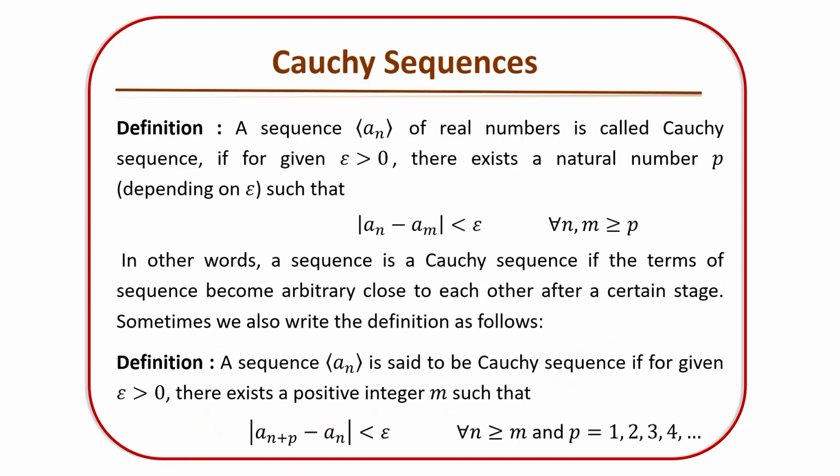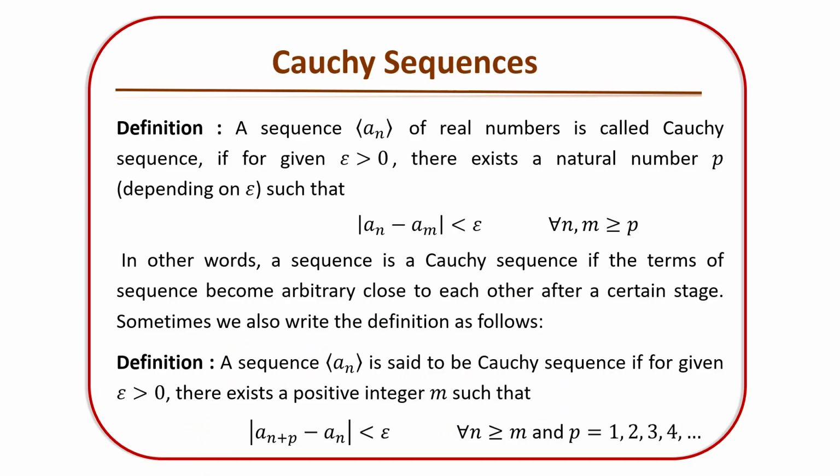So, mathematically, a sequence an of real numbers is called a Cauchy sequence if for any given epsilon greater than 0 there exists a natural number p, obviously depending on epsilon, such that the modulus of an minus am, that means the distance between the two terms an and am, is less than epsilon for every n, m greater than or equal to p.